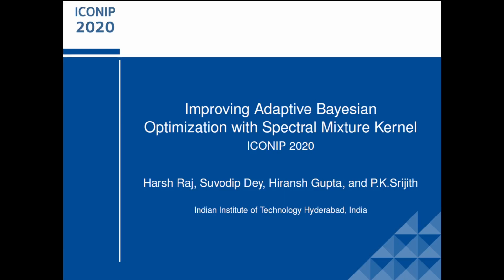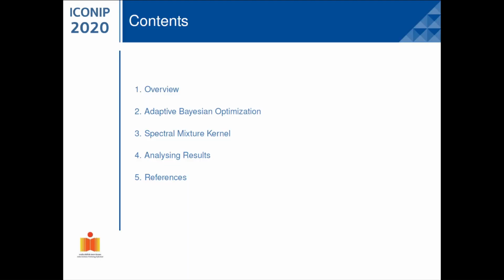Hi, this is Harsh from Indian Institute of Technology, Hyderabad, and the title of our work is Improving Adaptive Bayesian Optimization with Spectral Mixture Kernel. First, we'll present a quick overview of the paper, its main results, and dive into the specifics after that.